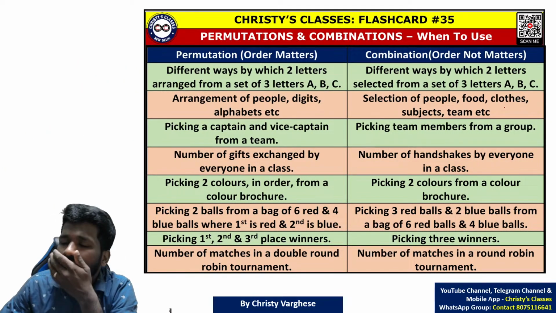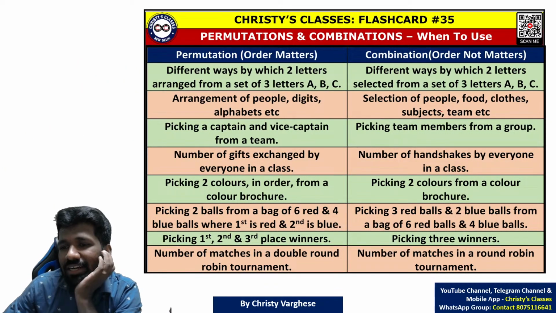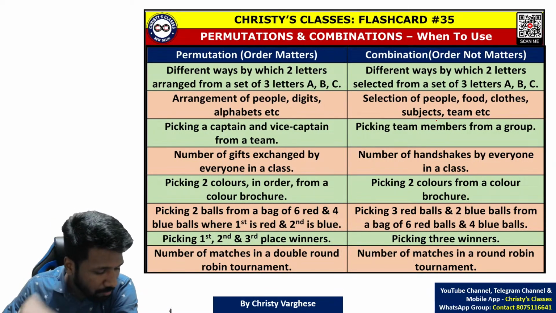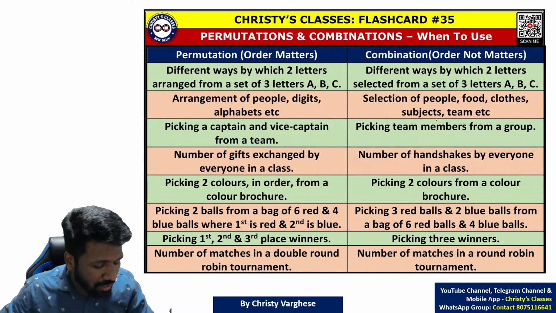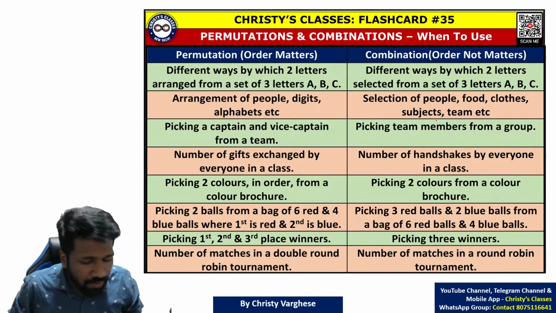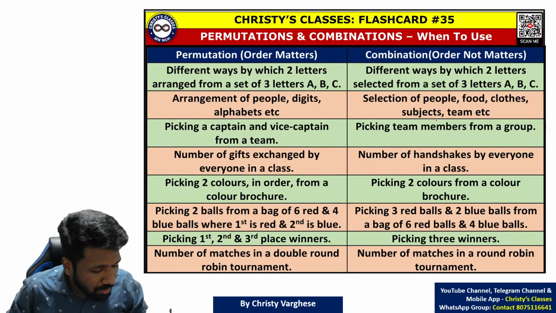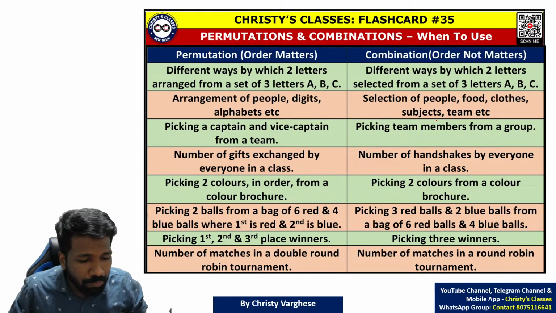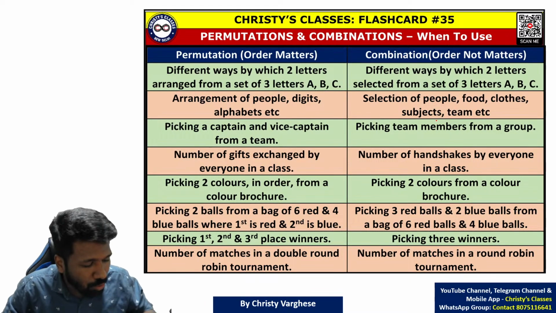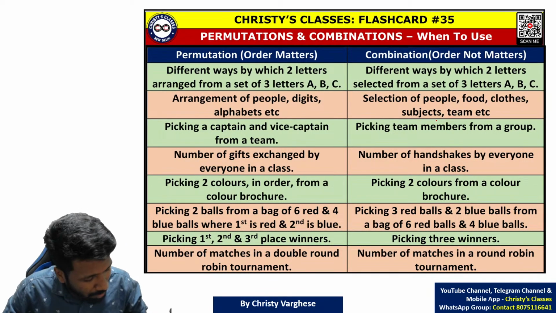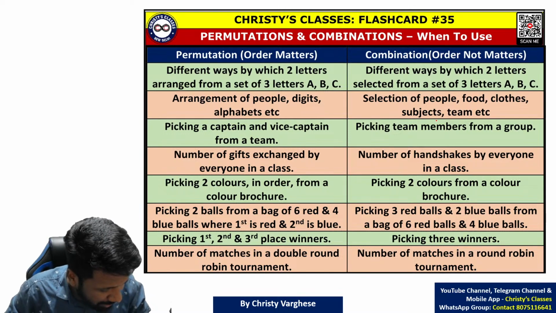Selection of people, food, clothes, subjects, teams, etc. Like I am selecting two people to form a team. For example, in this class there are 50 people watching me live now. So I want to select two people from you randomly. And I am giving you 100 rupees each for those two people. I will Google Pay 100 rupees each. That means I select, maybe I'll just call out names in the chat randomly.